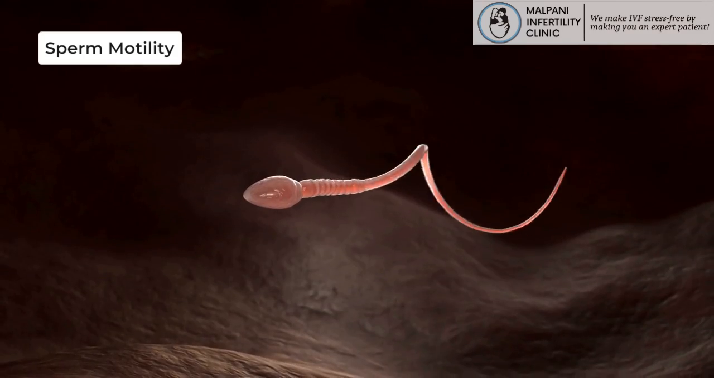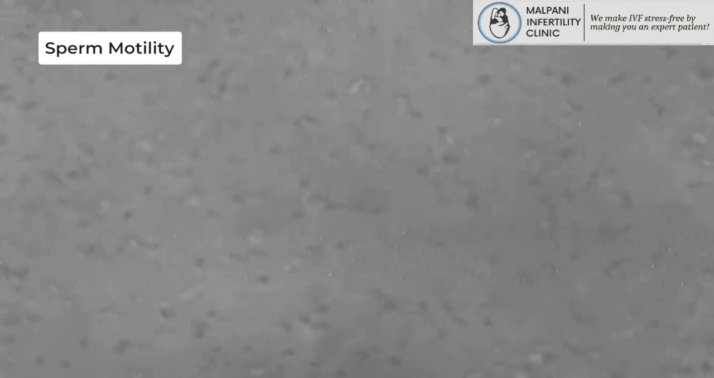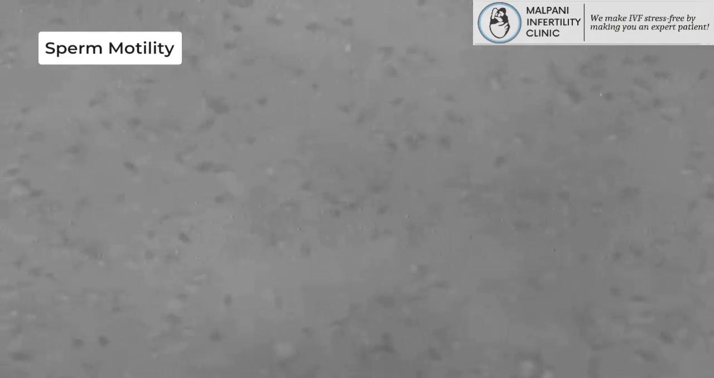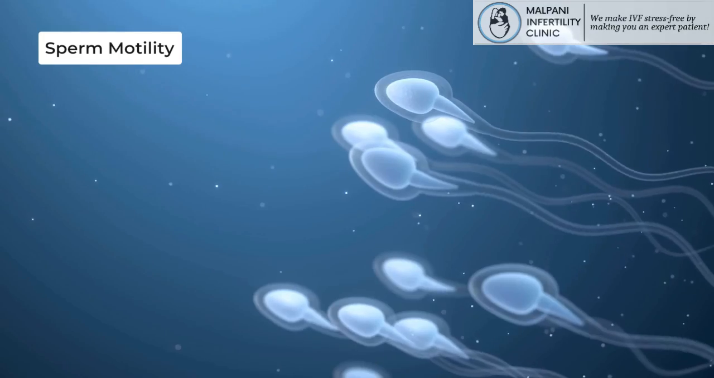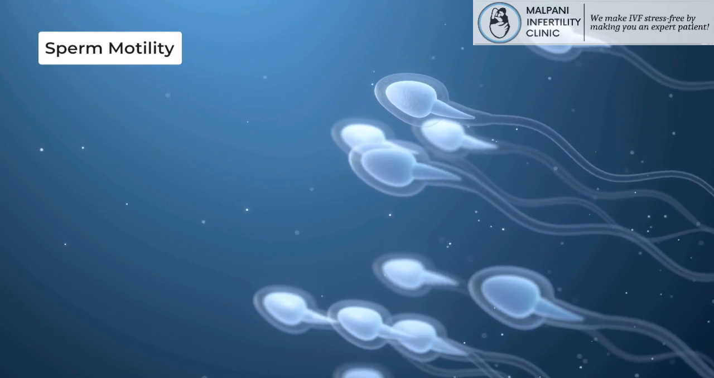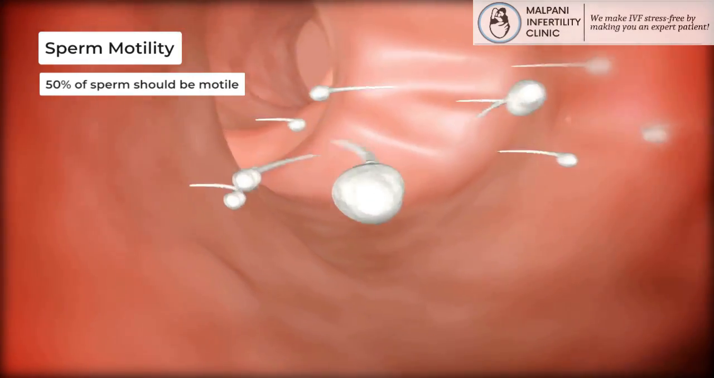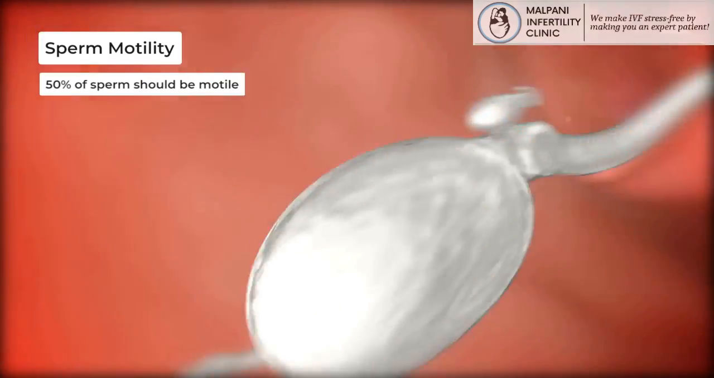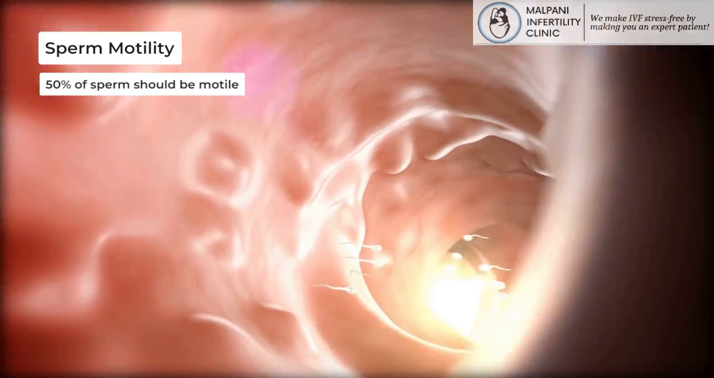Sperm motility. This determines the percentage of sperm that are actively moving and their forward progression. Motility is an essential factor for sperm to reach and fertilize the egg. At least 50% of sperm should display progressive motility for optimal fertility.